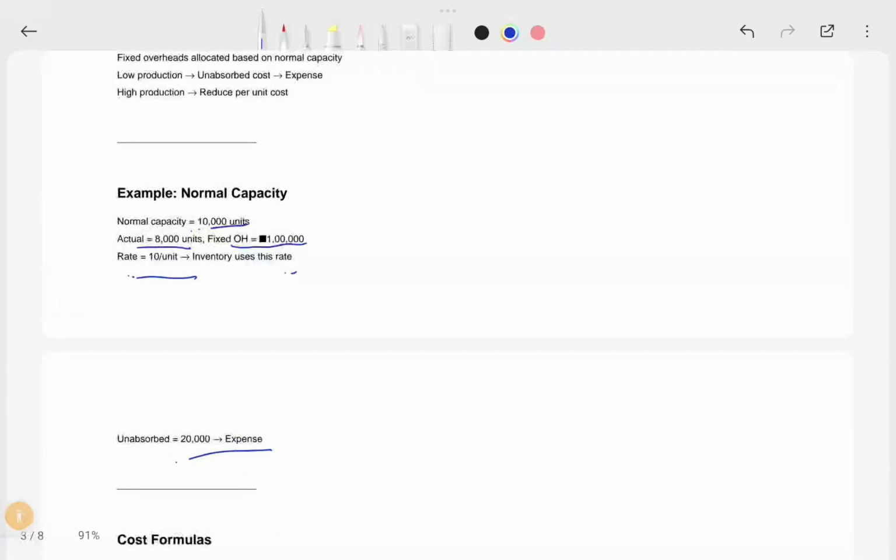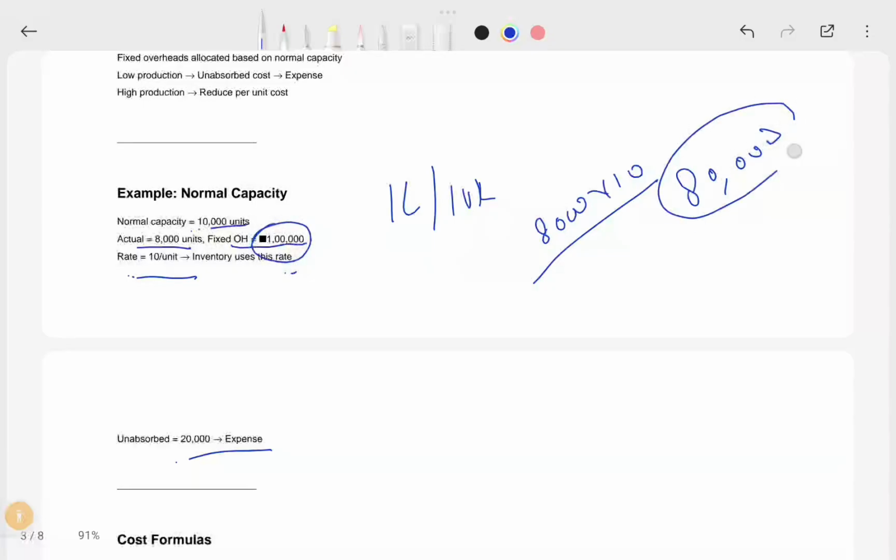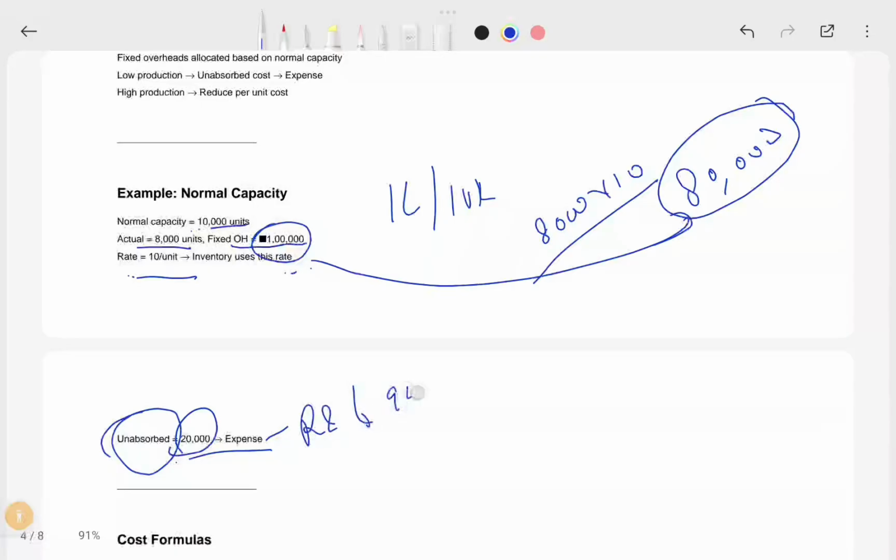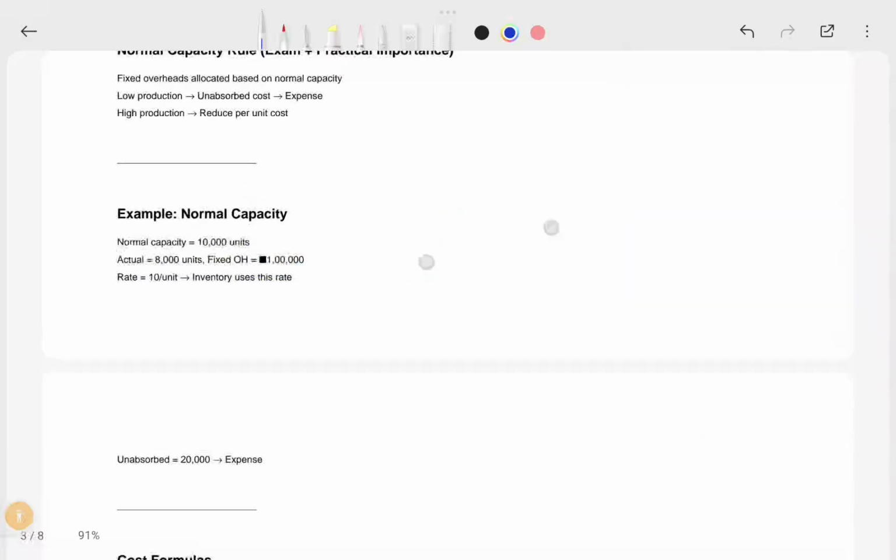See, your normal capacity is 10,000, but your actual capacity is only 8,000. So what are your fixed overheads? 1 lakh. So here 1 lakh divided by 10k. Earlier we took the 9k example, here it is the 8k example. So our capacity is only 8,000. So 8,000 into 10 gives 80,000, which is your inventory cost. So what about the balance 20,000? You incurred 1 lakh, but you got only 80,000 in the production process. So the balance of 20,000 is abnormal loss, which would be an expense in the P&L account. I hope you understand these normal production and fixed overhead details.